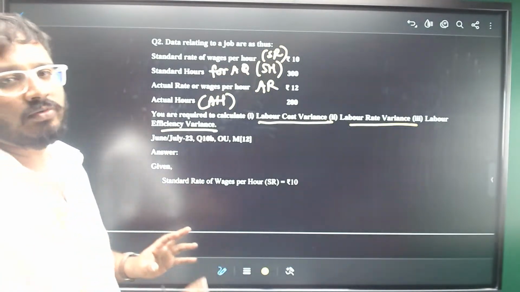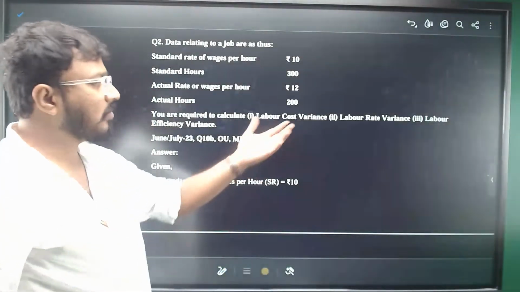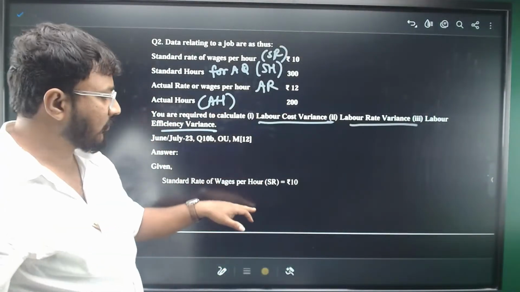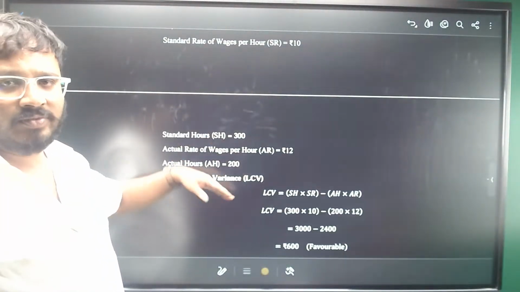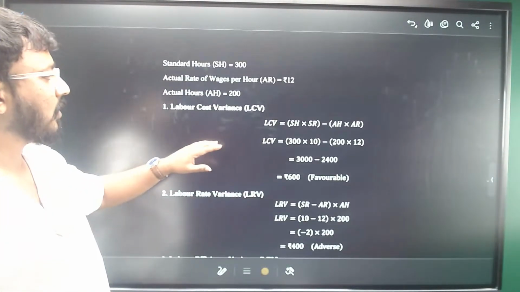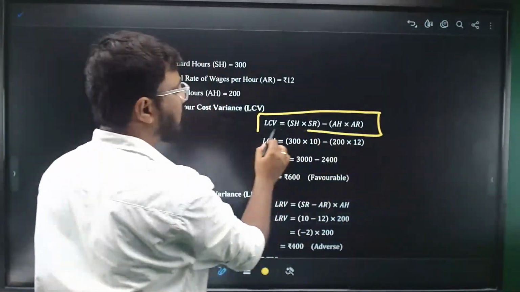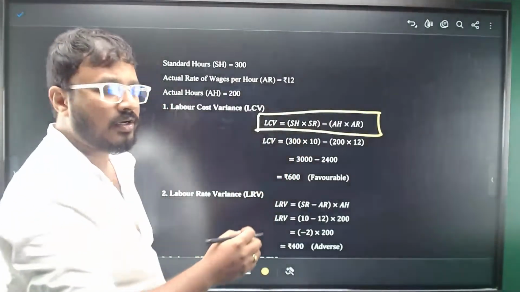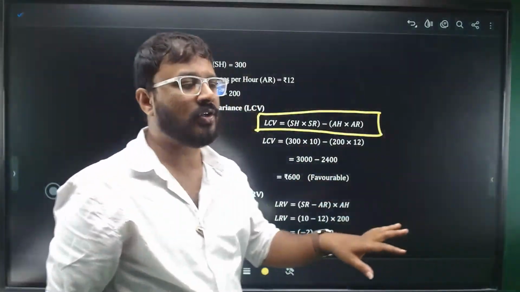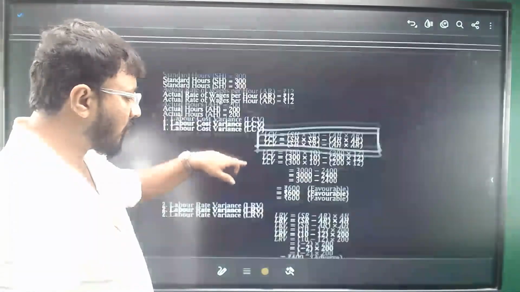Simply all are formula based. Just like how we solved material variances, it will be based on this labor rate now. So standard wages, whatever is the given information, he has simply substituted and calculated. So labor cost variance is standard cost minus actual labor cost. Standard hours multiplied by standard rate minus actual hours multiplied by actual rate. Information is given, simply substitute in the formula, get the answer.